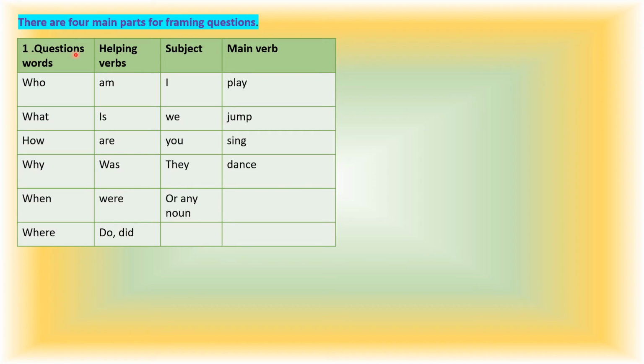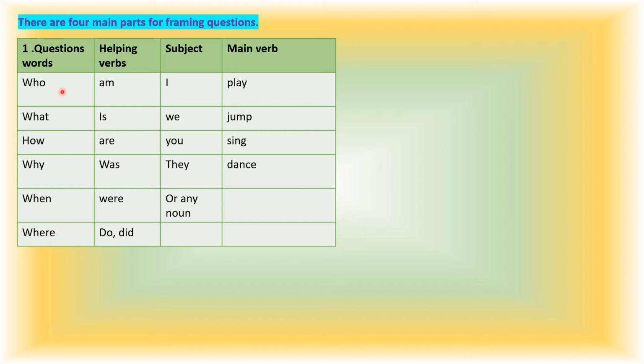So children, there are 4 main parts for framing questions. So let's see which are they. First one, question words. Second, helping verbs. Third, subject. Fourth, main verbs. So children, there are a total of 4 main parts for framing questions. So children, what are question words? Just to know, when we are framing some question, we make use of such words. For first one: who, what, how, why, when, where.